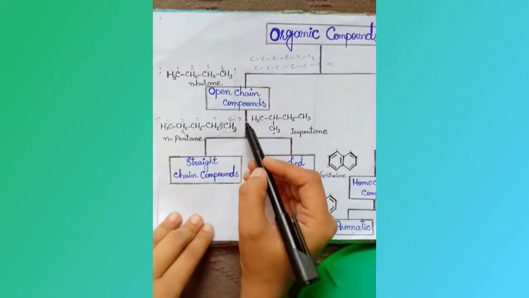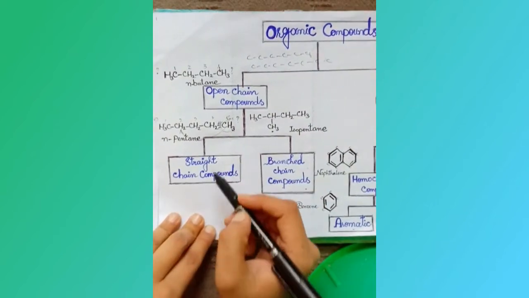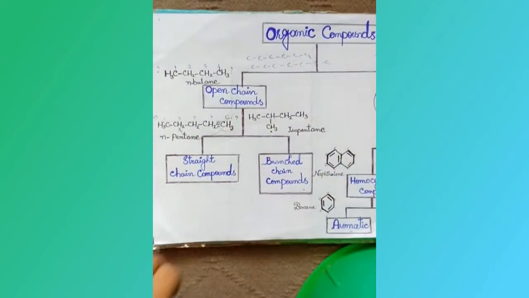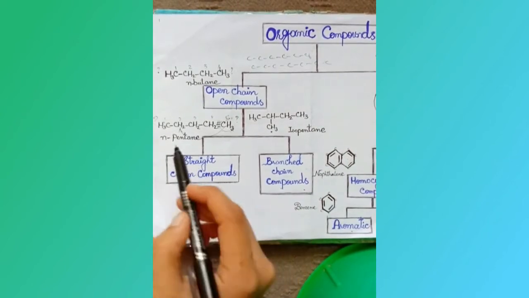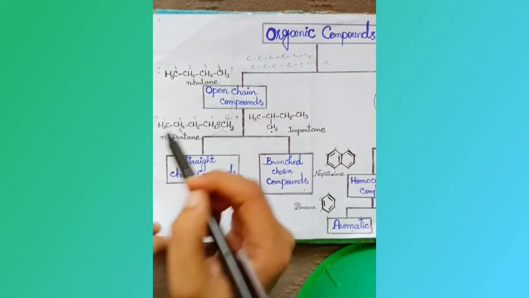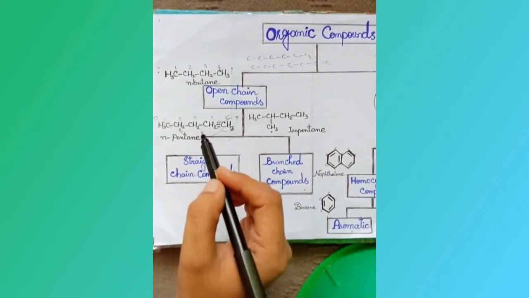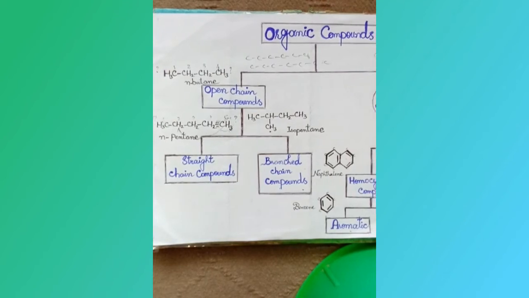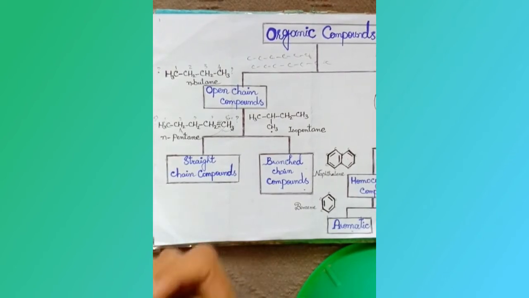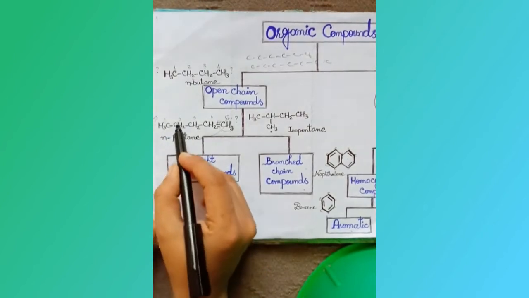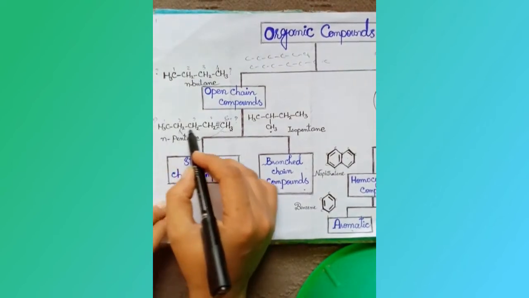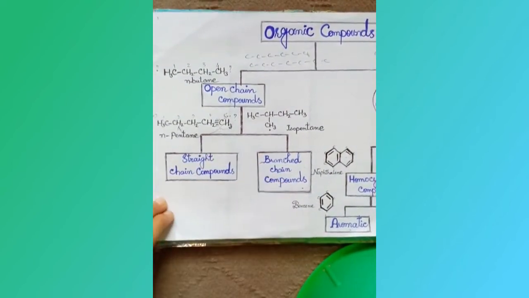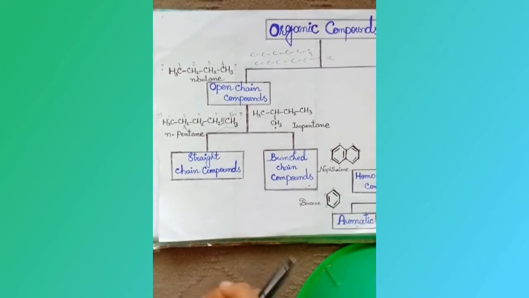Then open chain compounds are further categorized into straight chain compounds and branch chain compounds. In the case of straight chain compounds, we will take the example of normal pentane. The word penta means 5. So it means pentane contains 5 carbon atoms. 1, 2, 3, 4, 5. They are in the form of a straight chain. Both the terminal carbons are not joined together. So it is an example of straight chain compounds.